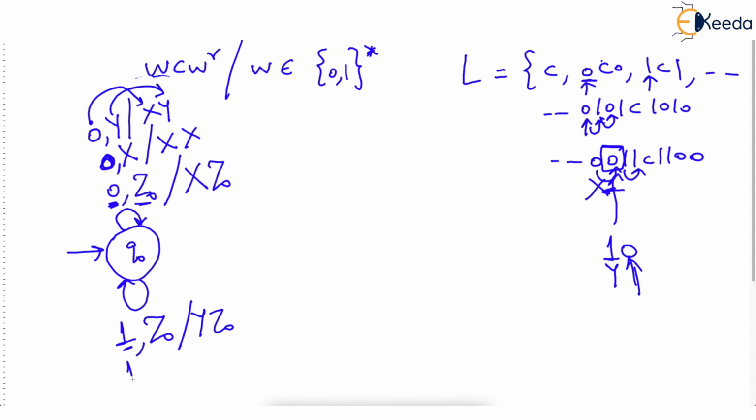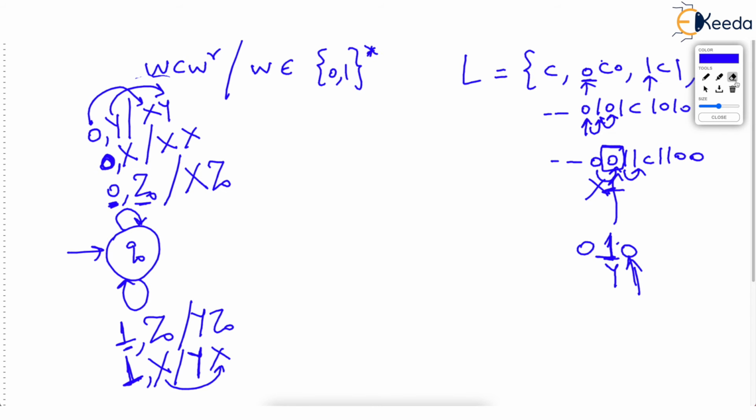But what if you are reading a 1 and just before this 1, you read a 0. That means just before 1 you have read X. So it will be YX. Because you will be saving this X and you will be writing this 1 on the stack as Y.